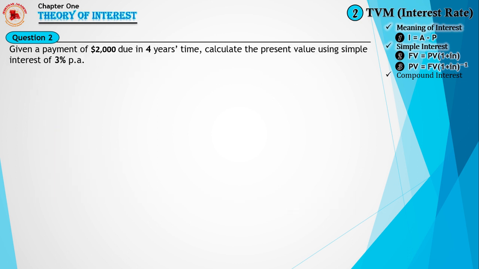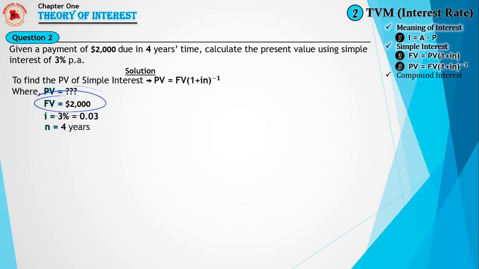For question 2, given a payment of $2,000 due in 4 years' time, calculate the present value using simple interest of 3% per annum. Now to solve this, evaluating the question, we are asked to find the present value, which is also stated to be simple interest. And to find the PV of simple interest, PV equals FV(1 + IN) raised to the power of minus 1, where PV is unknown, FV is given to be $2,000, I equals 3%, which is expressed decimally as 0.03, and N equals 4 years.